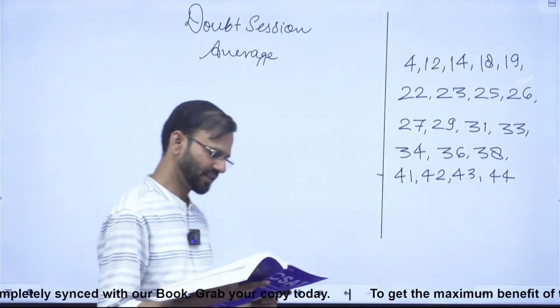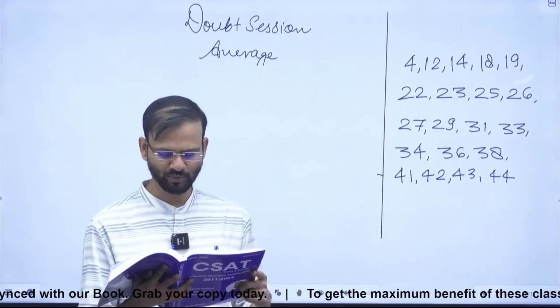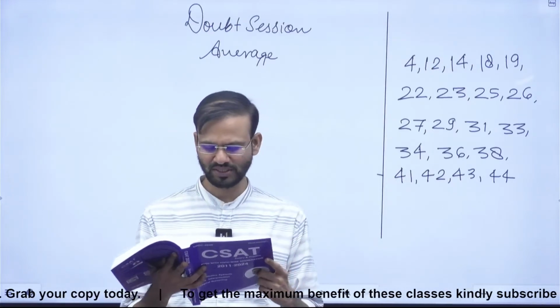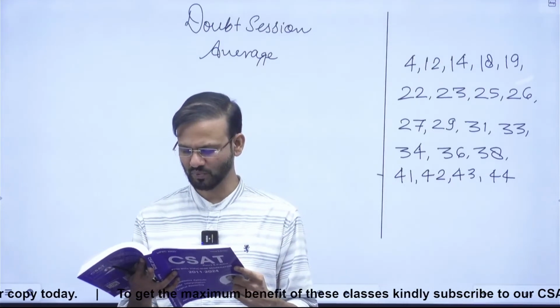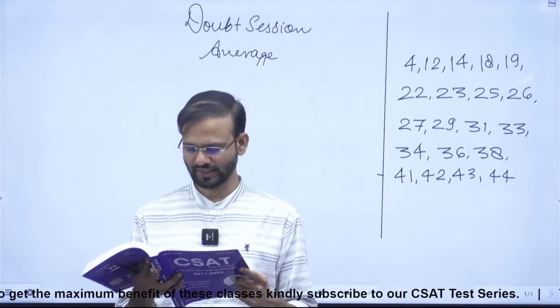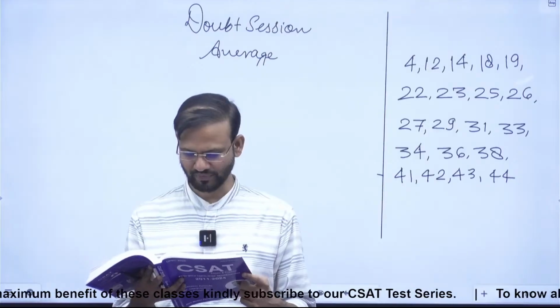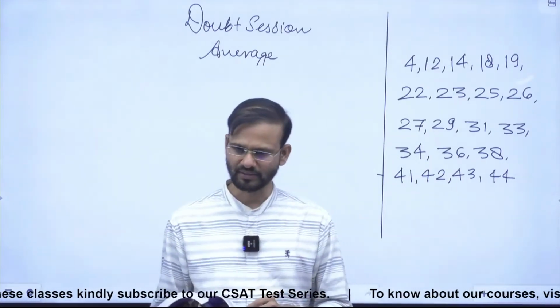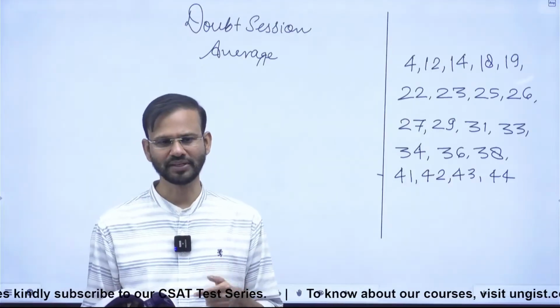Question number 34 is saying the average weight of a group of 20 boys was calculated to be 89.4, and it was later discovered that one weight was misread as 78 instead of 87. The correct average weight is, guys, first tell me, if you rectify the error, then the average would be increased or decreased?